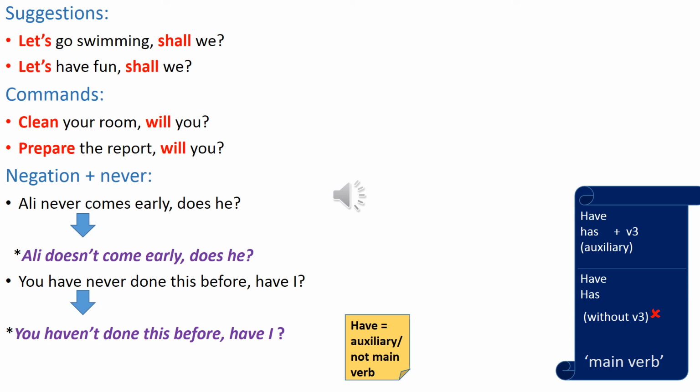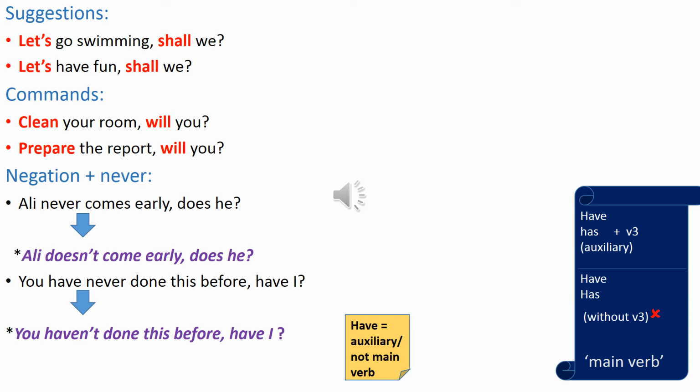Ali never comes early, does he? Here the subject pronoun "he" refers to Ali. And we use "does" because it is not negation. "Does" is positive because we have negation in the statement. We have "never," and we said that Ali never comes early equals Ali doesn't come early.